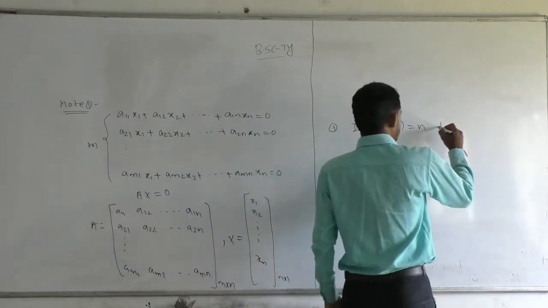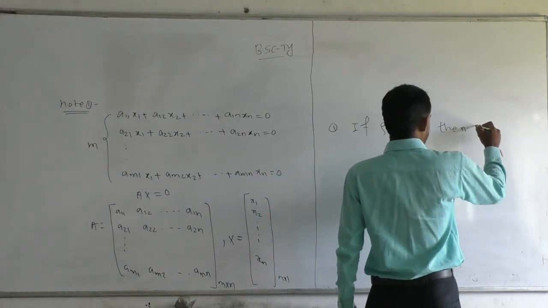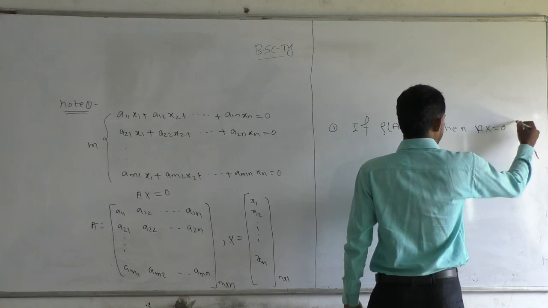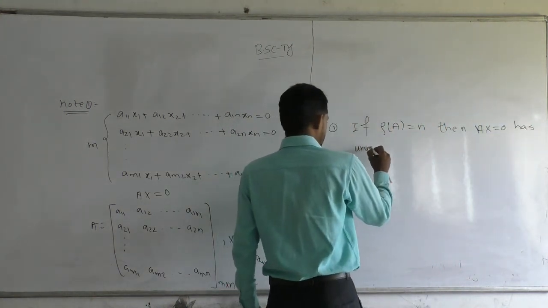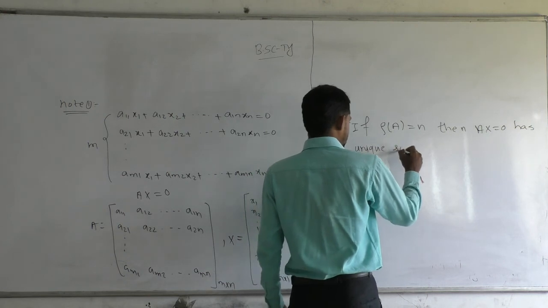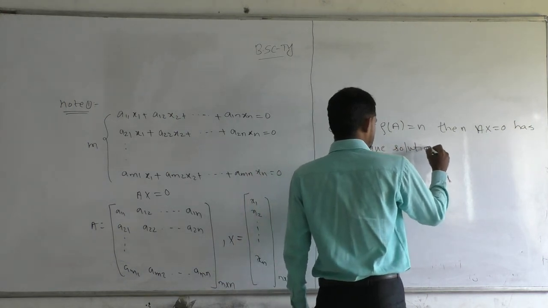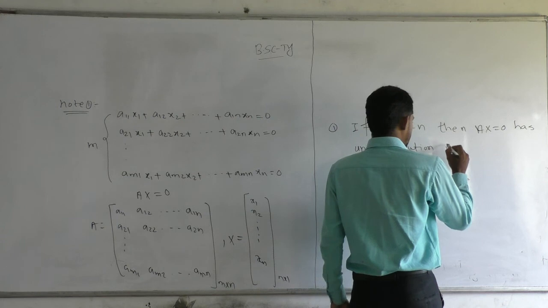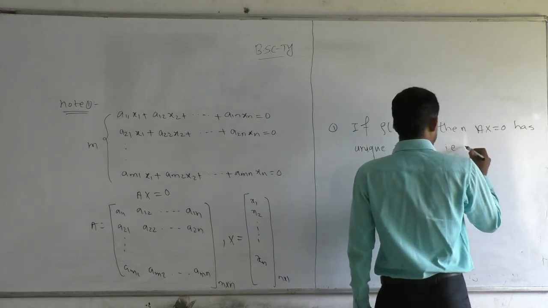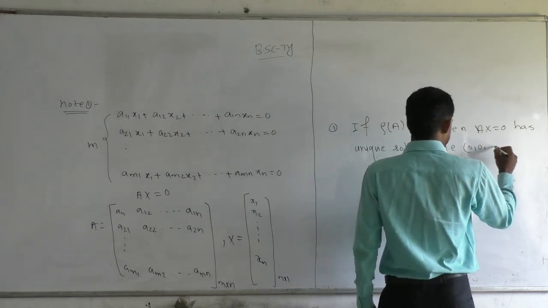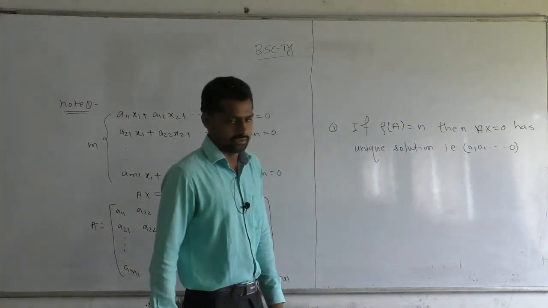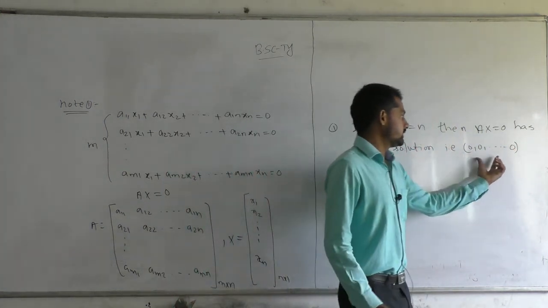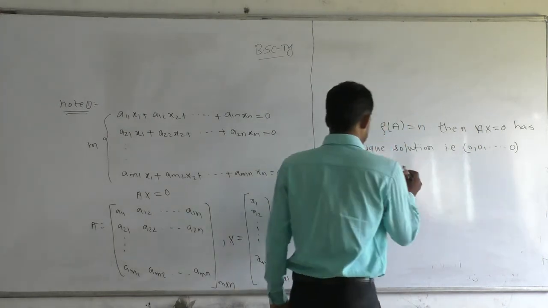Then Ax = 0 has a unique solution, that is the solution 0 0 0. This solution is called the trivial solution.